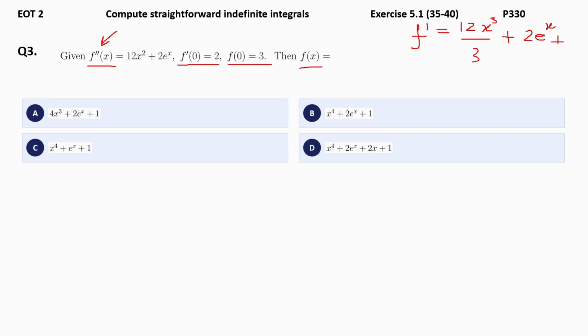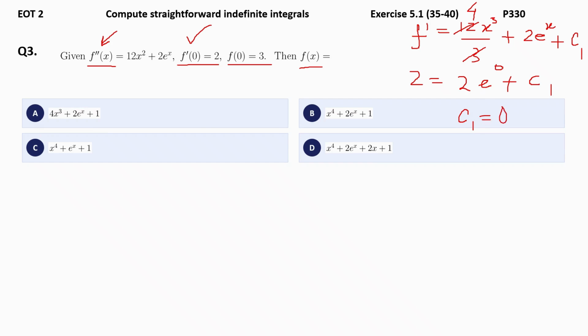Whenever you have a double derivative, it is better to use the C1, C2 concept. Now let's substitute the first initial condition. So you get 2 is equal to this. If needed, you can cancel and keep it ready. Even though it becomes 0, it will be helpful for the next stage. So it becomes 0 plus 2e power 0 plus C1. And you notice C1 value is going to be 0 when you enter in the calculator.